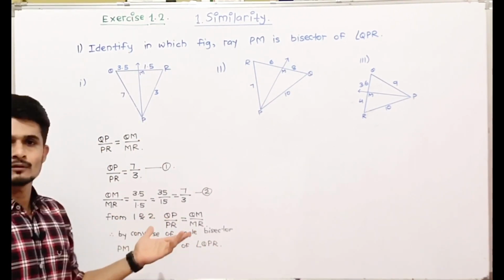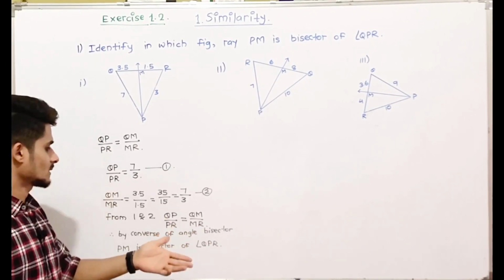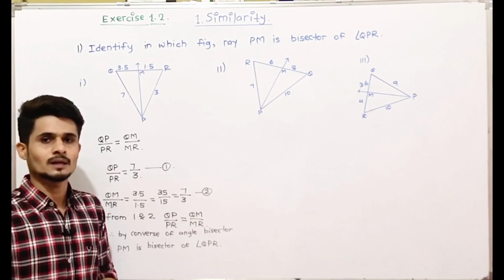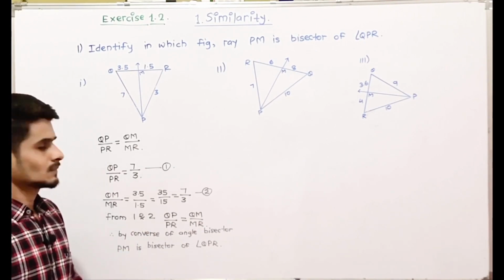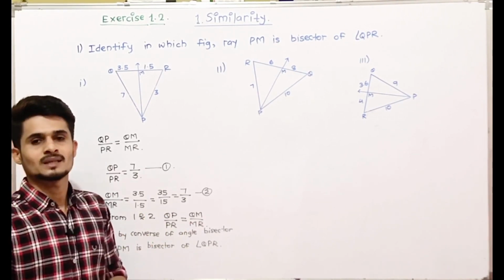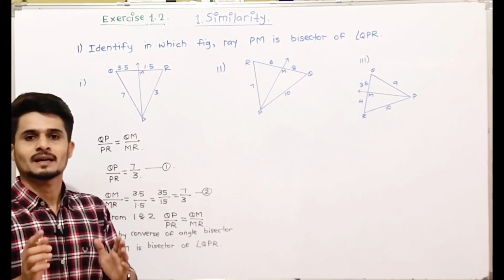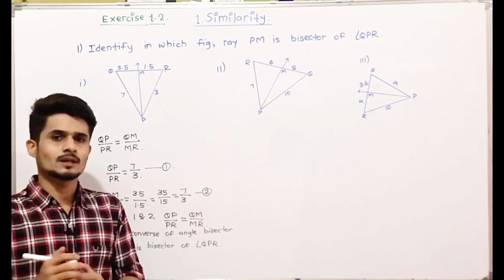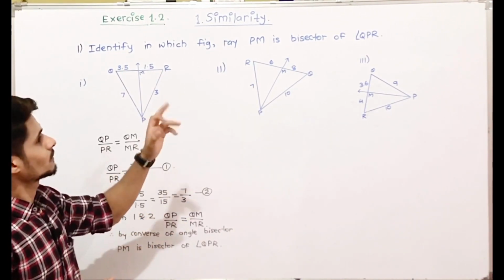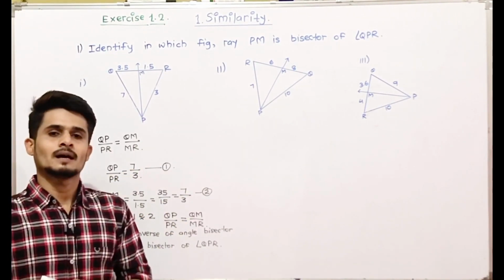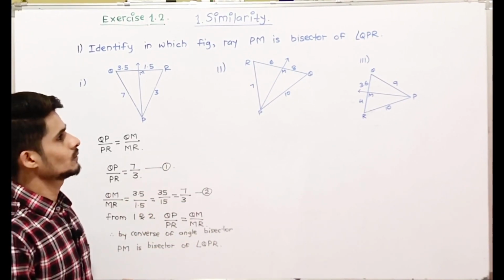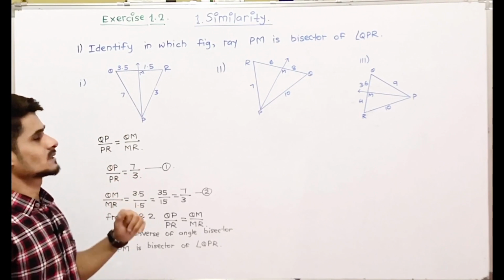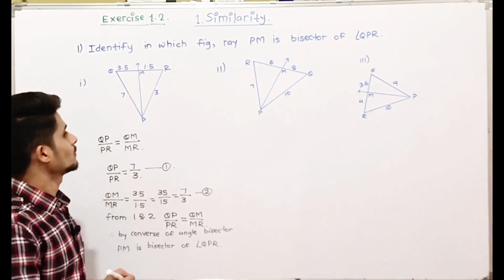So we just have to use the converse of angle bisector. That is, first we have to check whether the ratios are same or not, and if the ratios are same, then by the converse of angle bisector, ray PM will be the angle bisector of angle QPR, and if the ratios are not same, then ray PM is not an angle bisector of angle QPR. So in the first question, ray PM is an angle bisector of QPR.